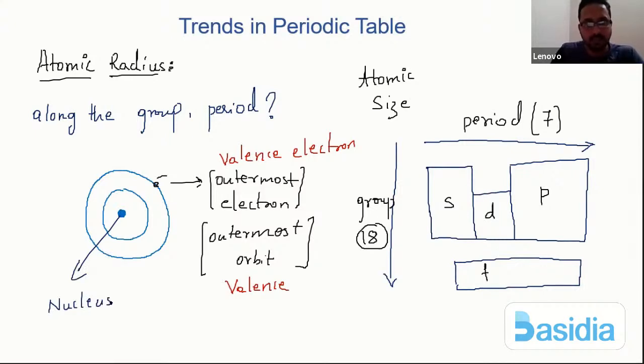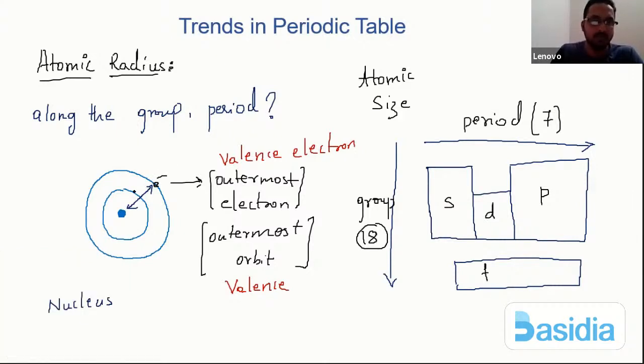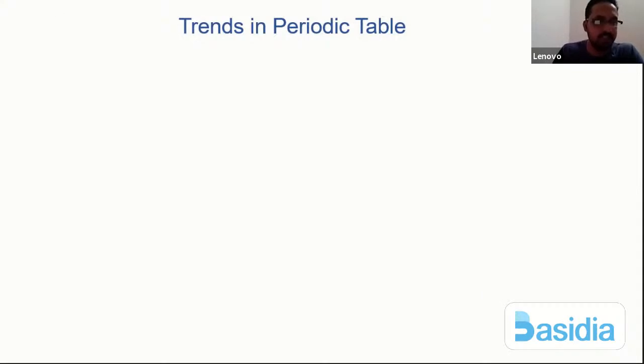Let me remove this so we don't confuse ourselves. The distance between the nucleus and the outermost electron, we define as the atomic radius. If I have to write the definition, the distance, please write down the definition part.